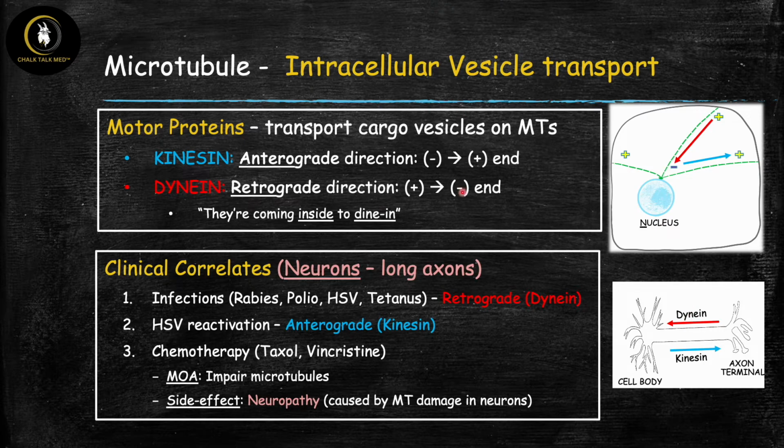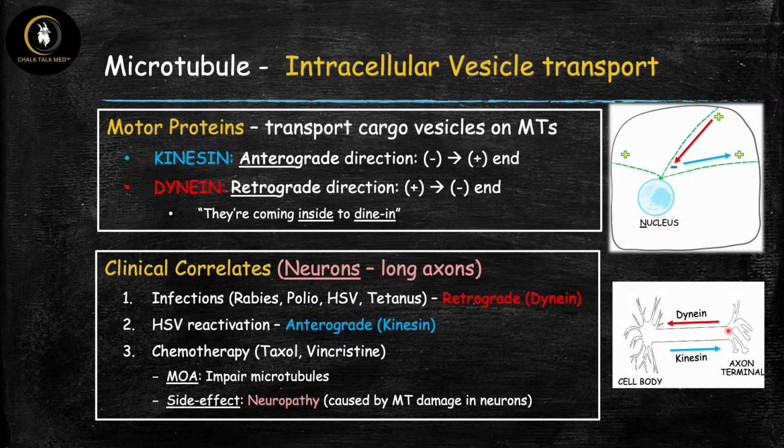Now I'm highlighting all of this because this is actually associated with some clinical correlates that are very important as you're studying. So number one is that some pathogens, for example, rabies, polio, herpes simplex virus, and tetanus are called neuropathic pathogens. They cause neuropathic infections because they like to infect the nervous system. So once these bugs actually enter the body, for example, through the skin, they can get into peripheral nerves through the axon terminal, and that's not really that big of a deal.